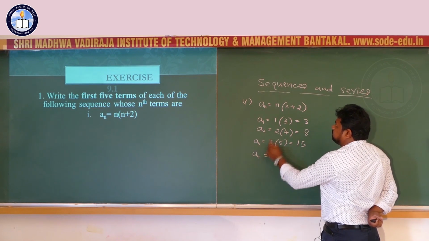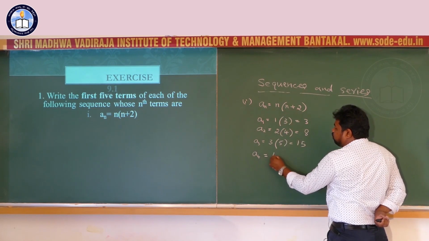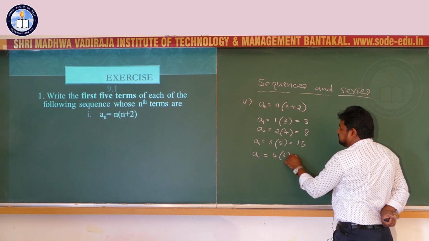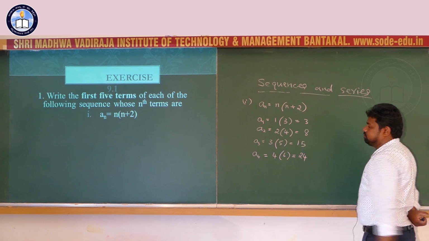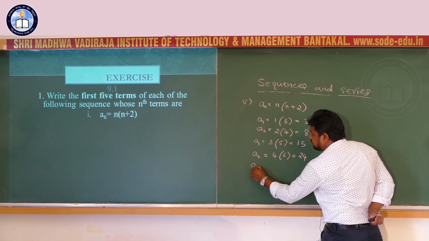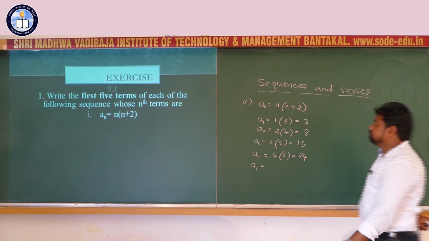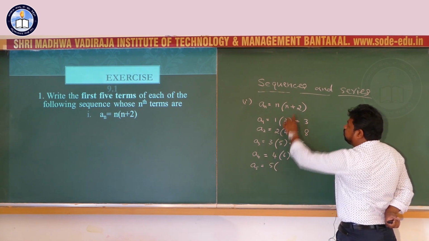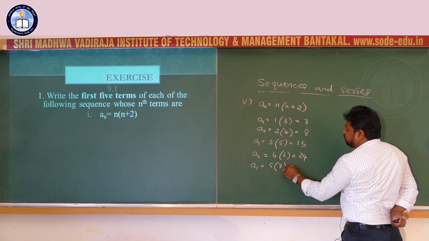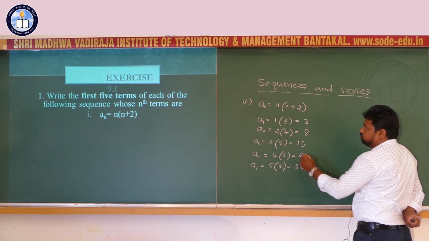Fourth term, n into (n plus 2), 4 into (4 plus 2), that is equal to 4 into 6, that is 24. Fifth term is equal to 5 into (5 plus 2), 7, 5 into 7, 35.